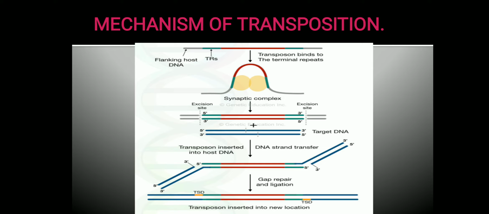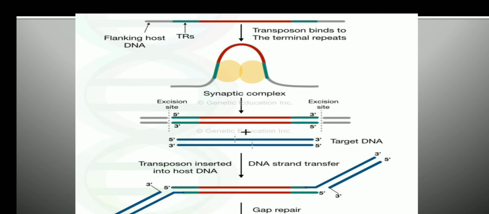So let us move on to the mechanism of transposition. So how does transposition occur? Say this is a DNA carrying the transposable element. They have this green region that you see here. They are representing the inverted repeats. So to these inverted repeats, transposase enzyme will bind.